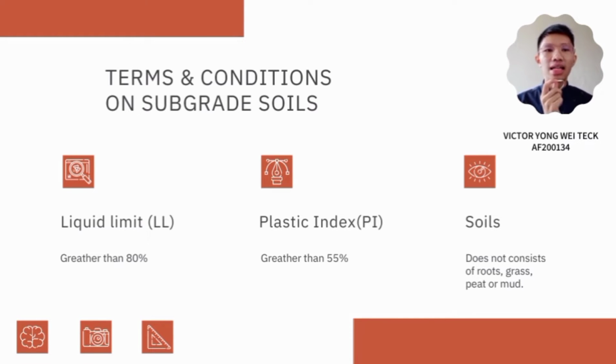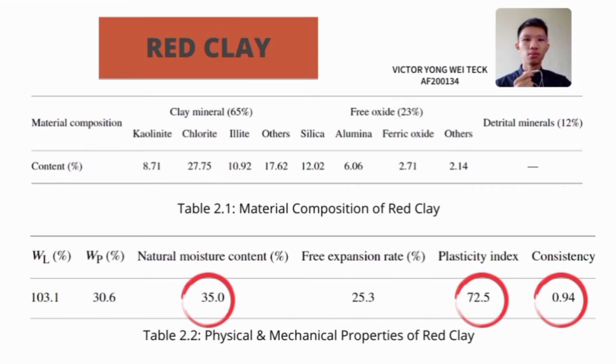mud. This is because the subgrade soil is the foundation of the road. Poor subgrade soil will result in poor road conditions. The table below shows the material compositions, physical and mechanical properties of red clay. It can be clearly seen that the moisture content and the plasticity index for red clay are extremely high. It indicates that the red clay consists of lots of voids.